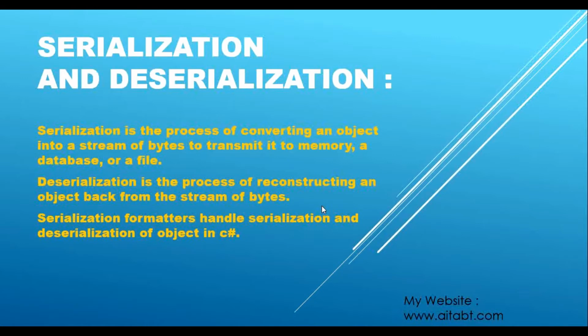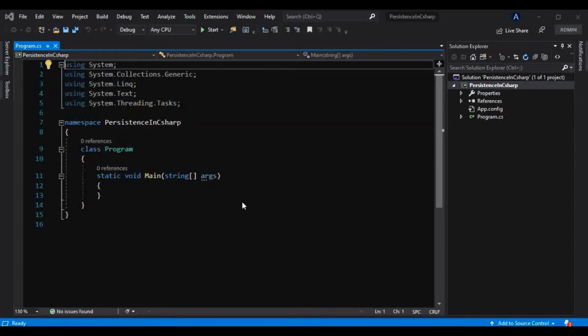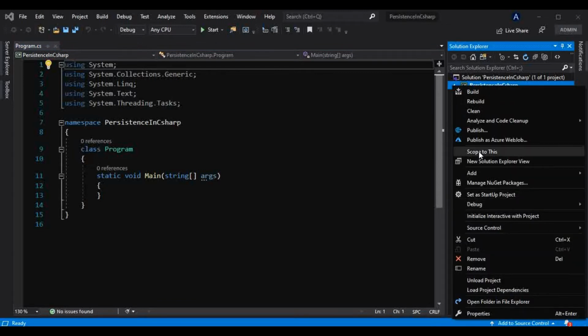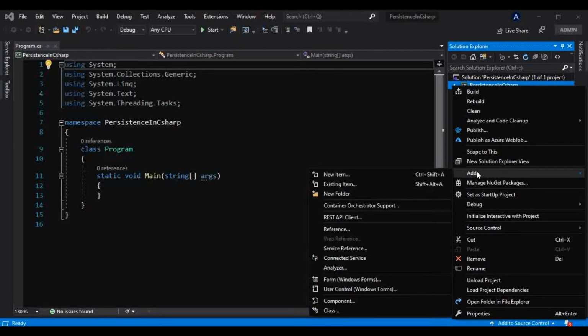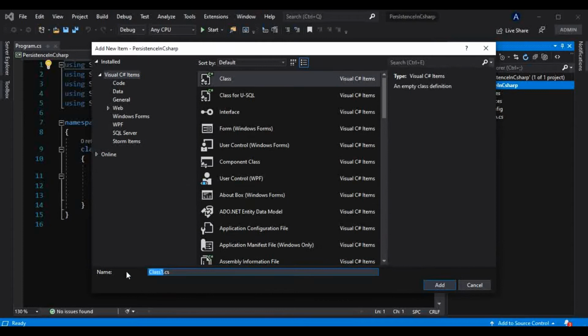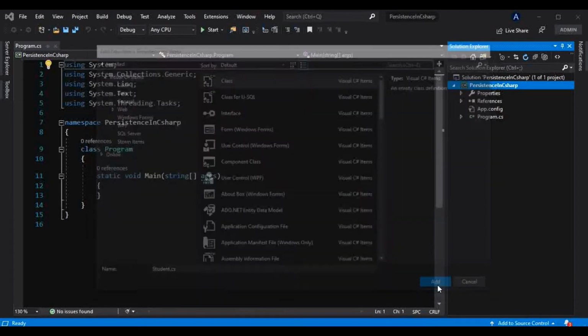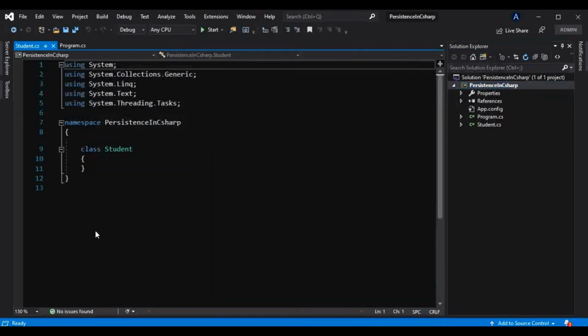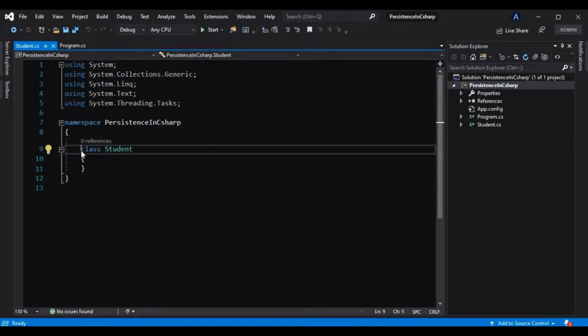So for that, let's switch to Visual Studio. To understand this, we will create one class here. I will add one class separately and name it Student. I will make it public.